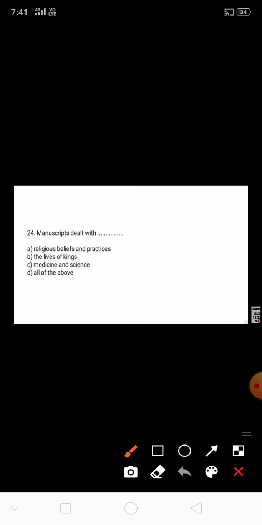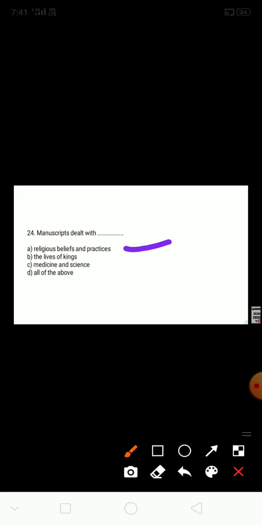Next, question number 24. Manuscripts deal with what? So already we have learnt what a manuscript is. Manuscripts were written in the Bible, the Quran, the Ramayana, the Mahabharata, the Vedas. What are these all? They are the religious books. These are the religious beliefs and practices.